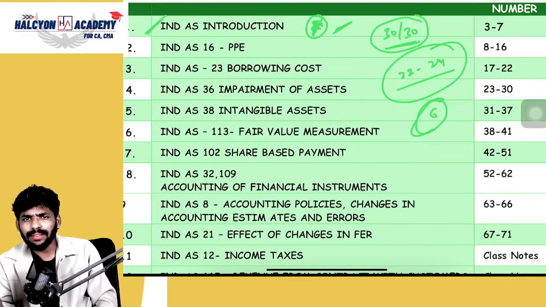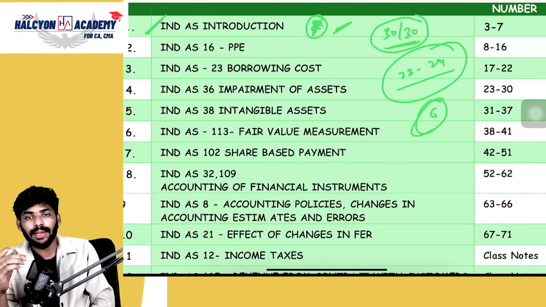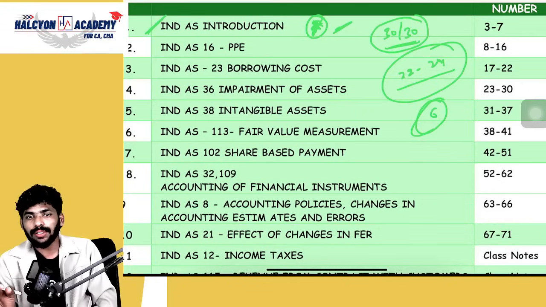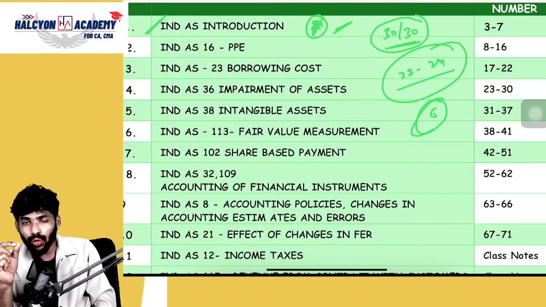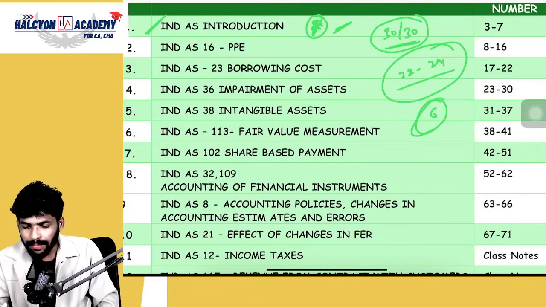Sometimes the examiner will frame different types of questions which are not in our question bank or study material. For those questions, our class notes are very helpful, because I'm discussing not only the CMA board material and past questions, but also a few important questions, scenarios and concepts from CA final level.